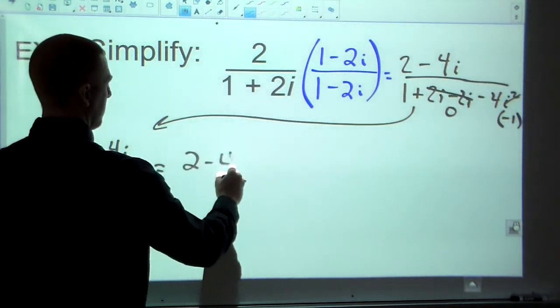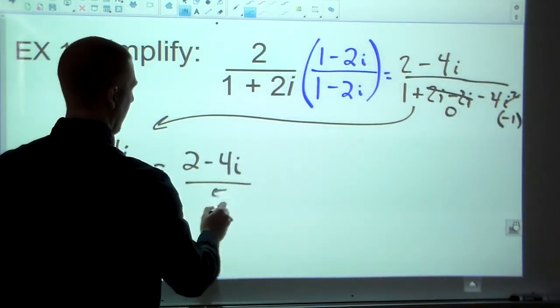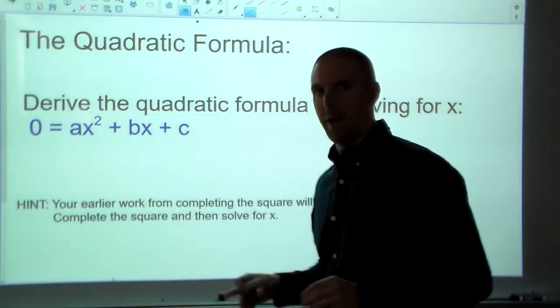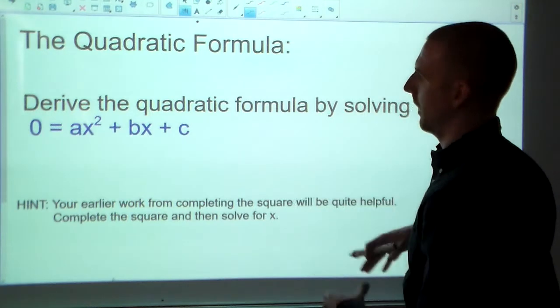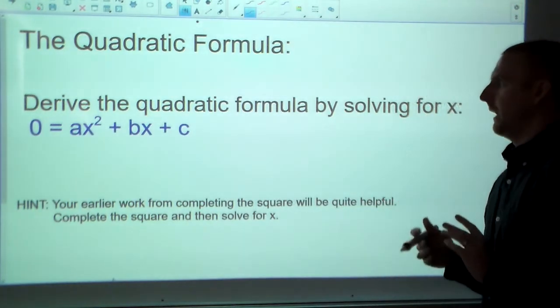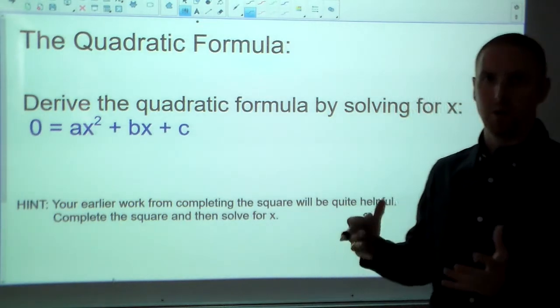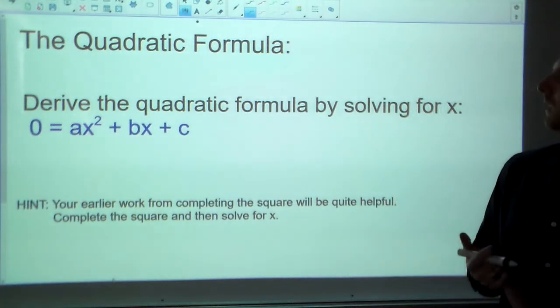So final answer, 2 minus 4i over 5. All right, if we were in class right now, I would hand you a piece of paper that had this on it, or I'd just put it up on the board. And I would give you probably about 5 to 10 minutes and ask you to derive the quadratic formula.